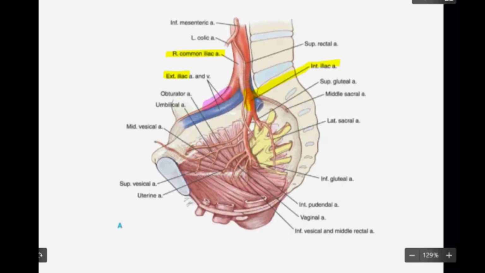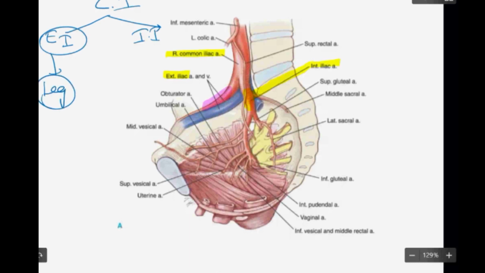Why is it very important? The common iliac will divide into external iliac and internal iliac. External iliac is going to be the main supply for the leg. Internal iliac is going to supply the pelvic organs and muscles. Why is this anatomy important? Because you have something called postpartum hemorrhage or PPH.